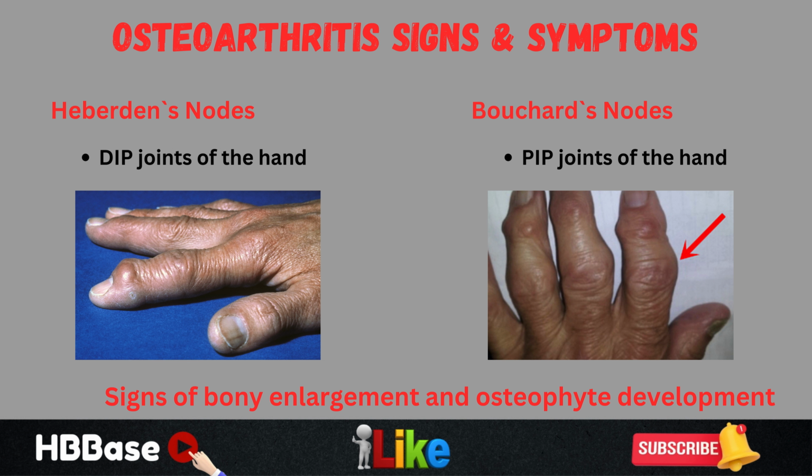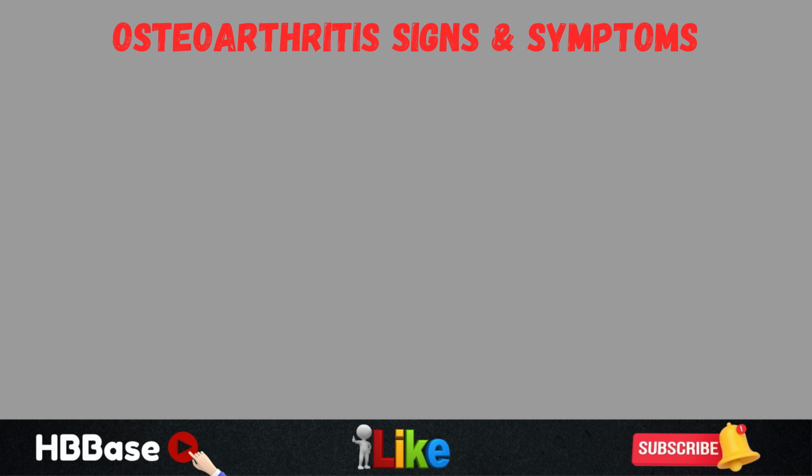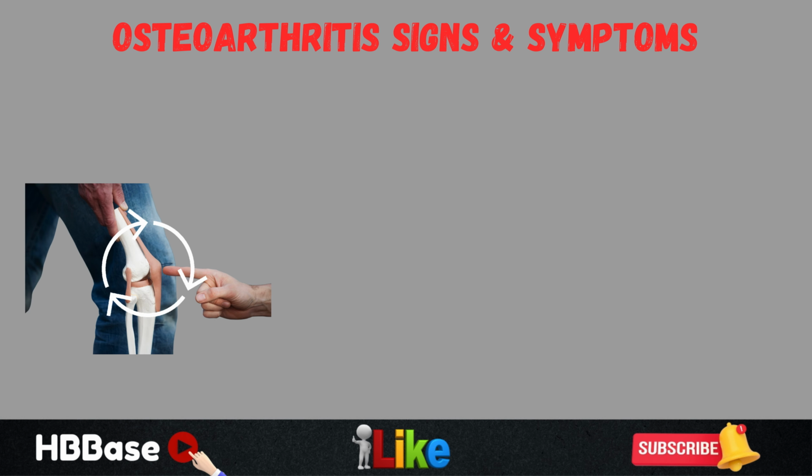So a bony enlargement of the DIP joint. And Bouchard's nodes are the PIP joints being affected. Now let's talk about some other findings in osteoarthritis. Because of the changes to the joint, it becomes enlarged, and there is some deterioration of the joint. There can be decreased range of motion.